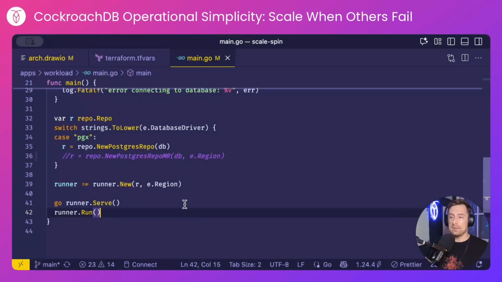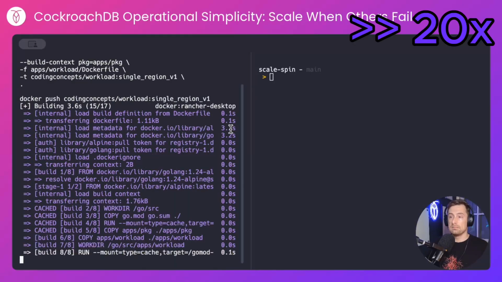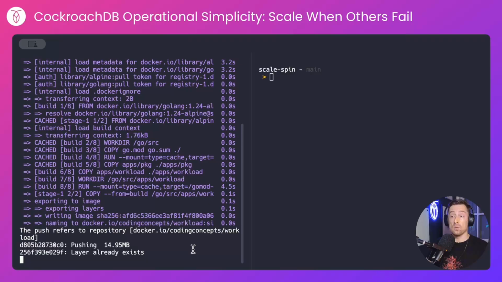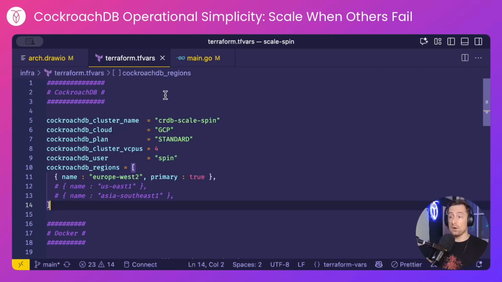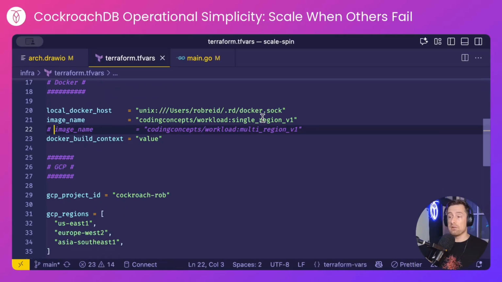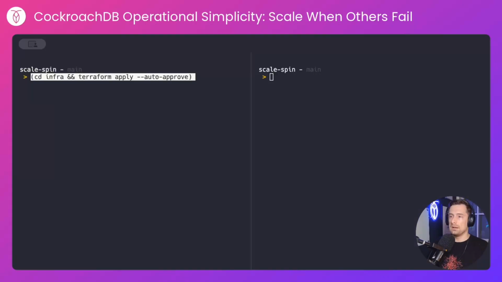First, I'll build my application. This will be a single region application, so it's not region aware. I'll build it locally. I'll create all of my infrastructure referencing that image. And the infrastructure we'll create is a CockroachDB cluster in GCP on our standard tier with 4 vCPUs. And I'm referencing the single region image that App Runner will execute. Let's apply that.